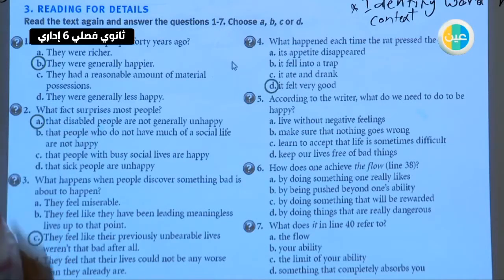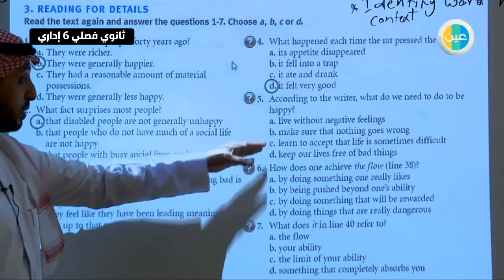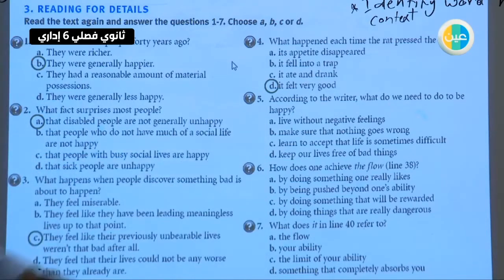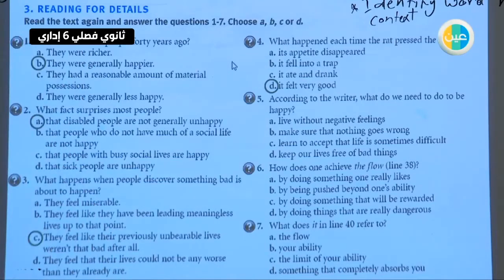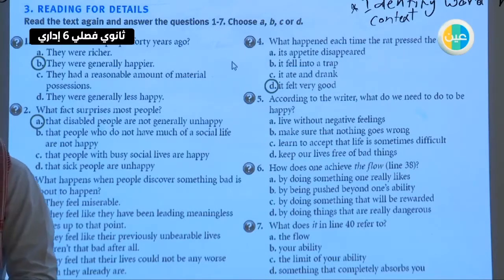Number 5, according to the writer, what do we need to do to be happy? A, live without negative feelings. B, make sure that nothing goes wrong. C, learn to accept that life is something difficult. D, keep our lives free of bad things.